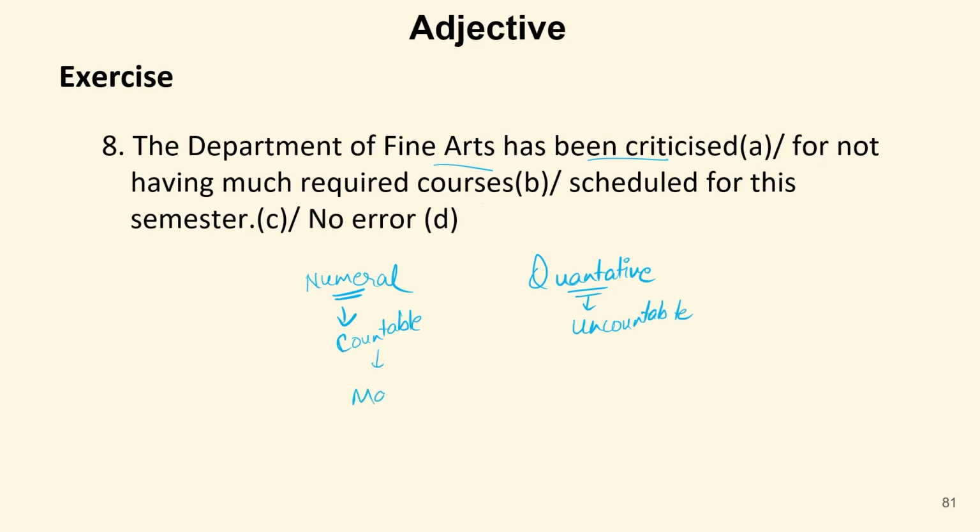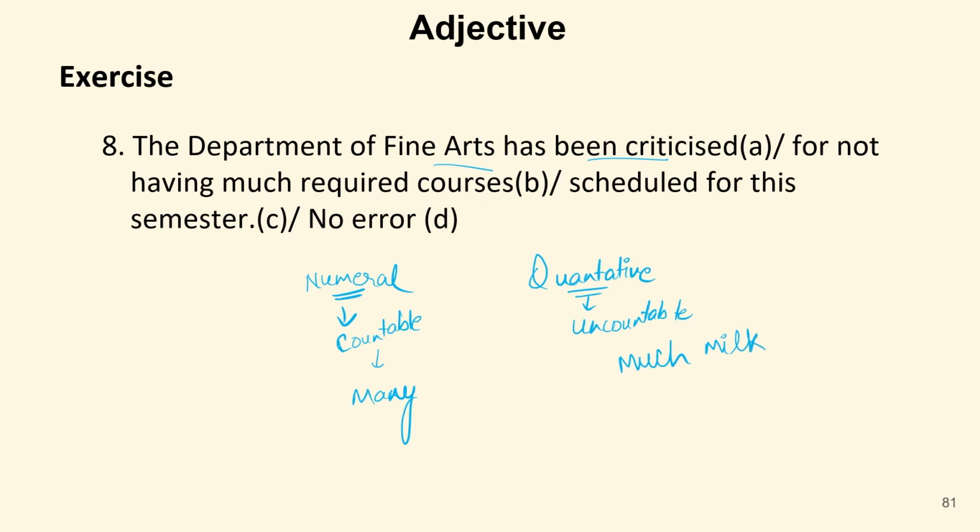Now if we talk about the word many, many is used with countable nouns. For example, we can say there are many stars in the sky. Stars are countable, so we can use many with them. On the other hand, we have the quantitative much, which is used with uncountable nouns like milk.